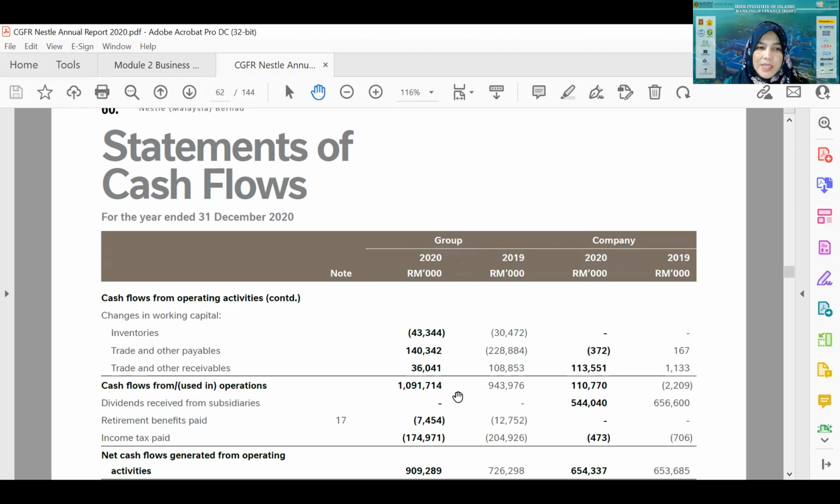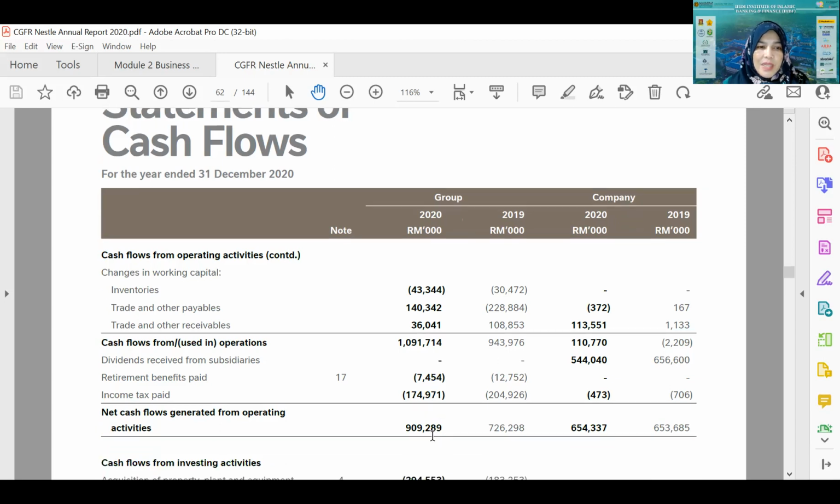So the cash flow used in operation is 1.09, and after that they deduct the retirement benefit, which is paid to the staff who retire, and then they also pay the income tax. This is the income tax amount actually paid by the company, 174,971. So now the net cash from operating activities is 909.